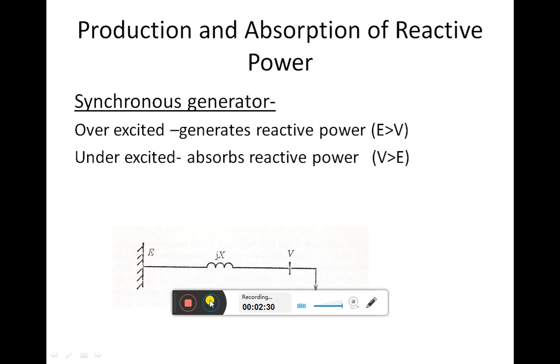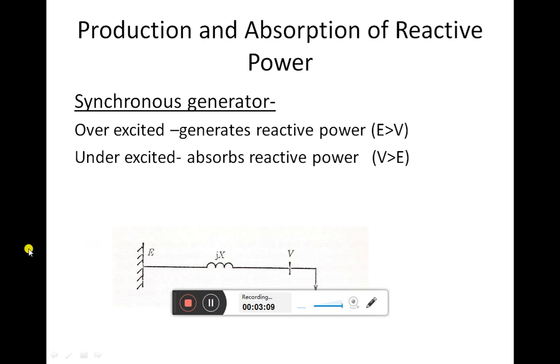First, let us see, on the generating station side, which elements contribute to production and absorption of reactive power. The first important component here is the synchronous generator, or we can call it a three-phase generator connected in the generating station. This generator will be connected to the bus bar, and from there, by stepping up the voltage, we send it on the transmission lines for further supplying to the load centers.